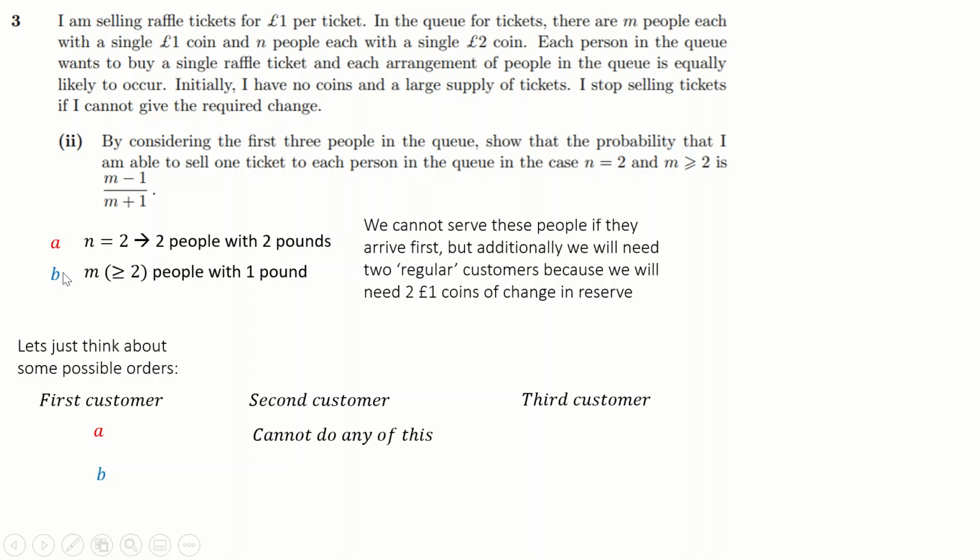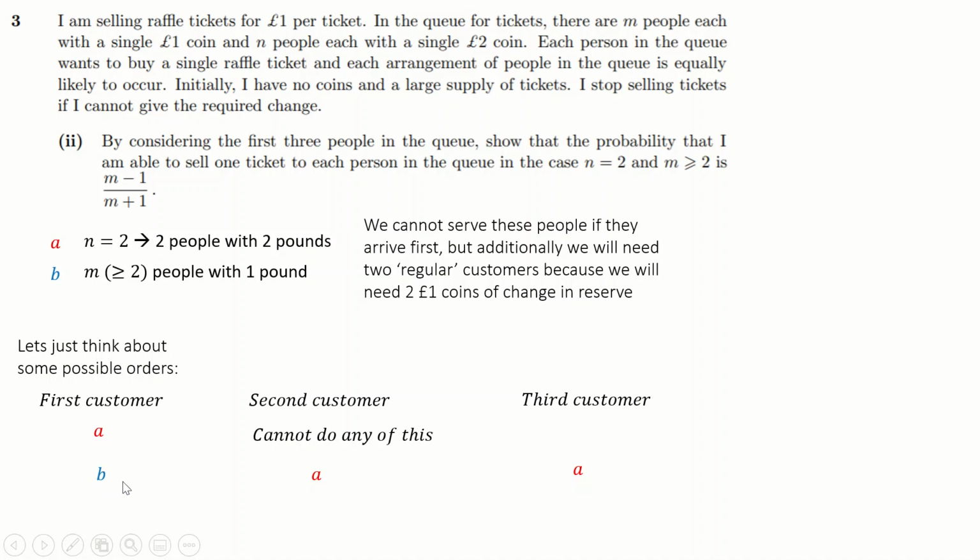We have to start with a blue B. Again, blue B's were £1 customers, so we have to start with one of them. Now, if the second customer turns up as an A, with a £2 coin, we're fine, because we have this person's £1 coin to give them, right? Now, we've taken a £2 coin from this person, but if the next customer is an A, another £2-pounder, the £2 coin that we've taken is useless, because we need a single £1 coin to give to this person as change. So this doesn't work.